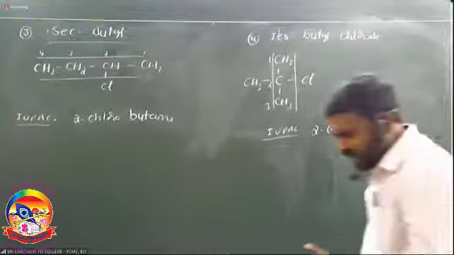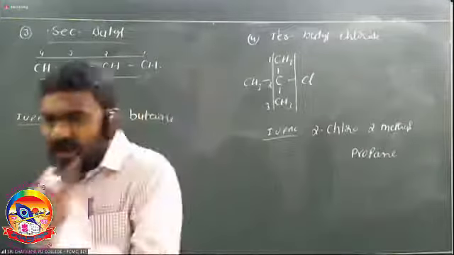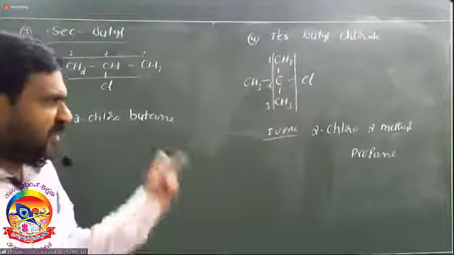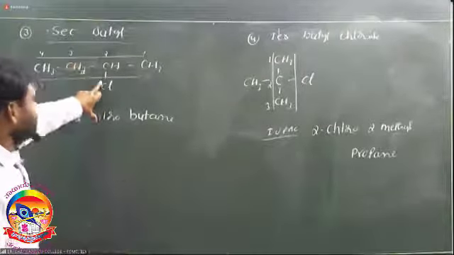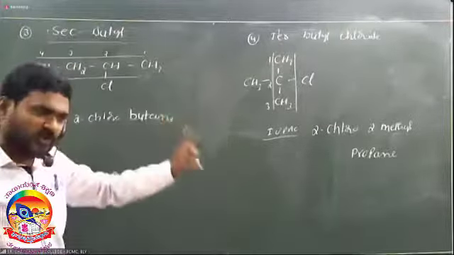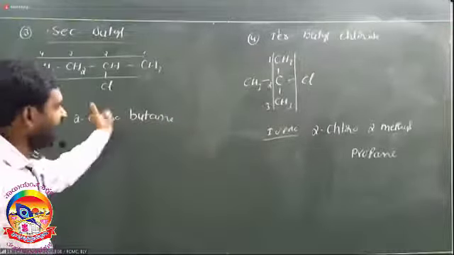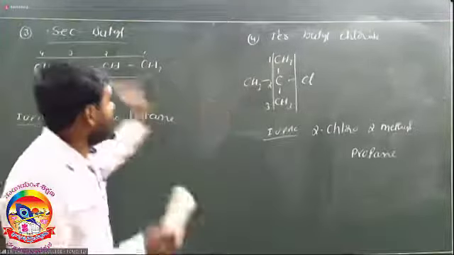So methyl halide, ethyl halide, propyl halide. Propyl halides are 2 types, N-propyl and isopropyl. Whereas butyl halides are 4 types: N-butyl halide, isobutyl halide, secondary butyl halide, and tertiary butyl halide, and IUPAC names